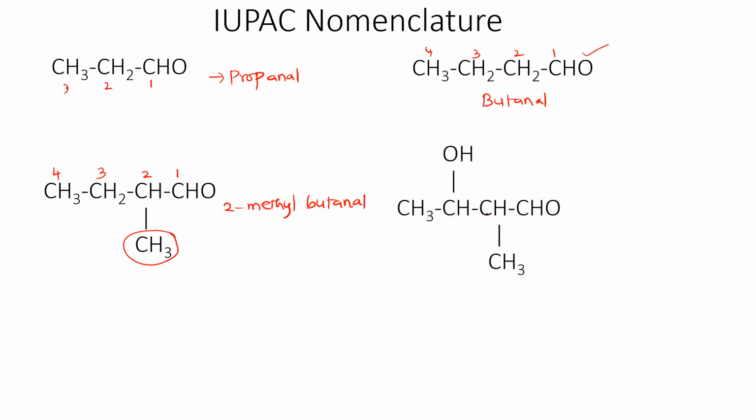The next one is, how will you name this? 1, 2, 3, 4. Yes. 3 hydroxy 2 methyl butanol. Very good. 3 hydroxy 2 methyl butanol. Why do we have to use 3 hydroxy first? Because H will come first. After that, only the M will be. So we have to follow alphabetical order here also.